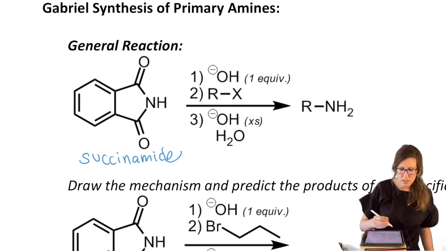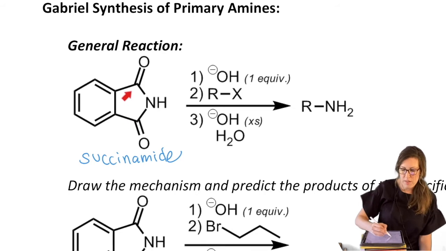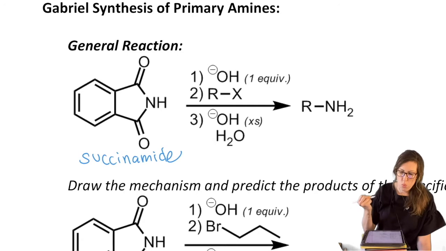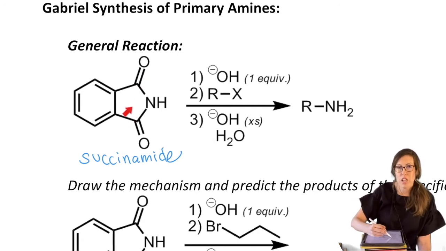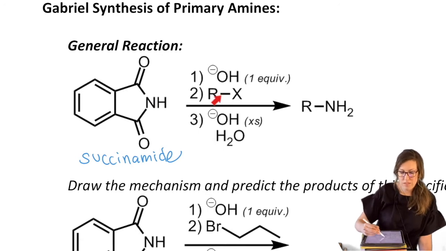So what does it look like? It's a benzene ring with a fused 5-membered ring with an amide at the opposite end, right? But it's flanked by 2 carbonyls. It's called succinimide. What are we using succinimide for? We're using it to kind of block, like a blocking group, to block these sites so that only the H gets taken off and replaced with the desired R group.